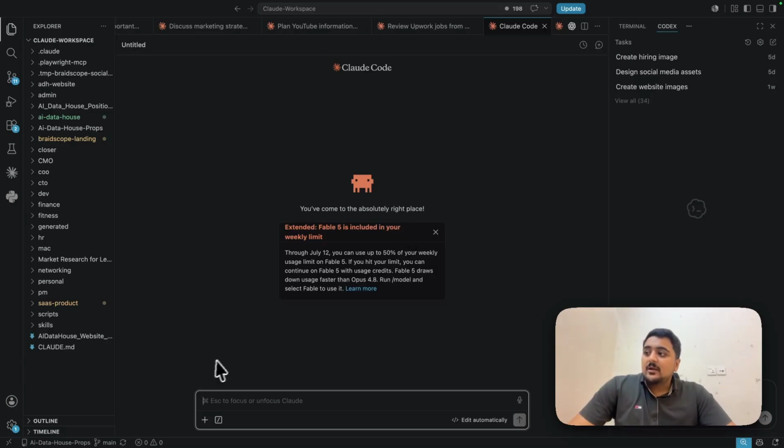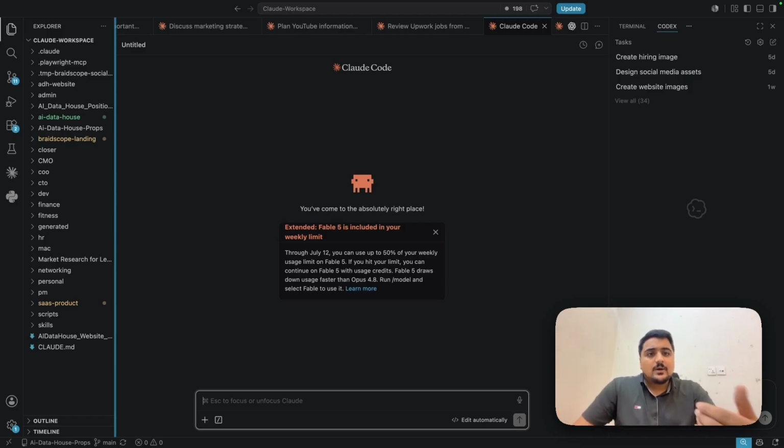Currently, I am inside VS Code. If you want to download it, just go to the Mac Store or Windows and download VS Code or any platform that you use for coding. We are not gonna do any coding. I have the context connected with a folder so that they can bring all the context, how I write, how I speak. It can maintain all of that context. But you can do the same thing exactly if you are using Claude on the web or if you are using GPT on the web. So yeah, let's start.